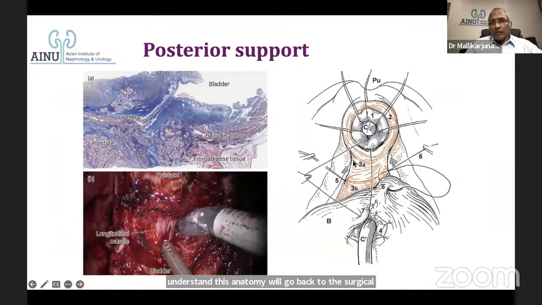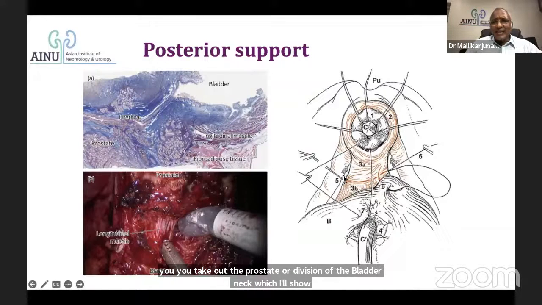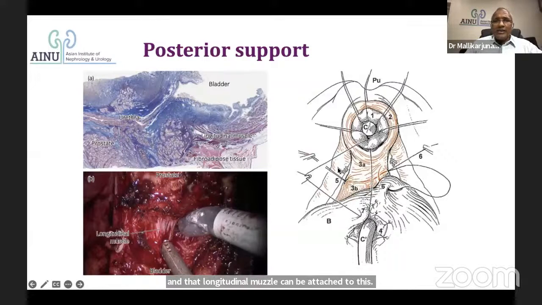So the posterior support, which has been commonly done. If you see this longitudinal muscle of the bladder, which extends onto the prostate to a certain extent posteriorly, it will be very well seen after you take out the prostate or division of the bladder neck, which I'll show. That longitudinal muscle can be attached to this median raphe and the Denonvilliers fascia to give a strong posterior support so that descent of the bladder, descent of the rhabdosphincter doesn't happen.